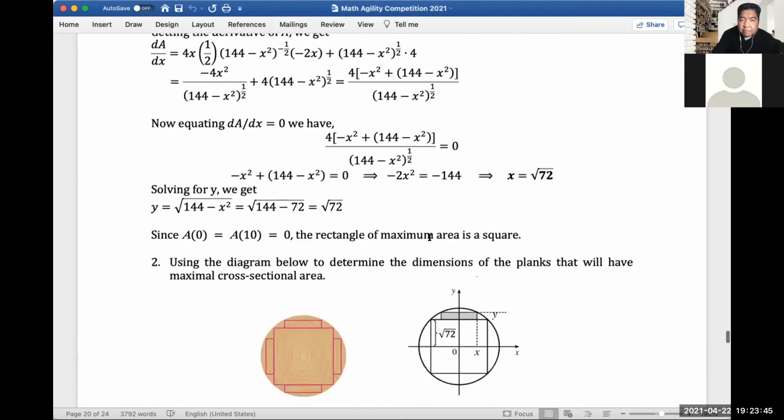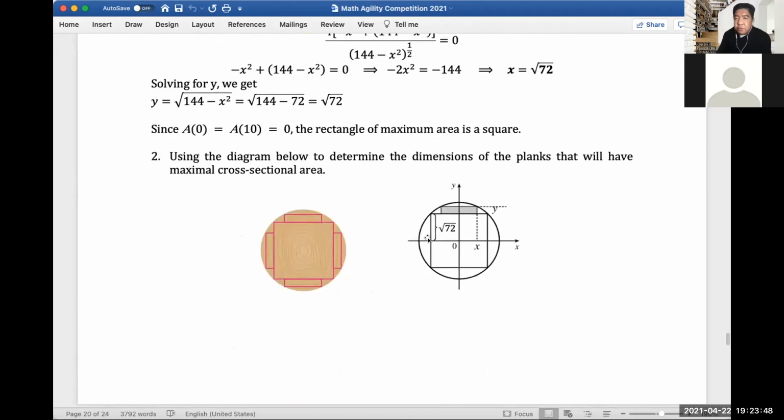Okay, so for number 2, using the diagram below to determine the dimensions of the planks that will have maximal cross-sectional area. We already know that x and y is the square root of 72, right? So let's say this is x from here to here, and from here to here is y. We're going to solve for this and this here.